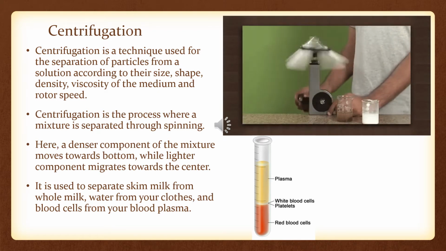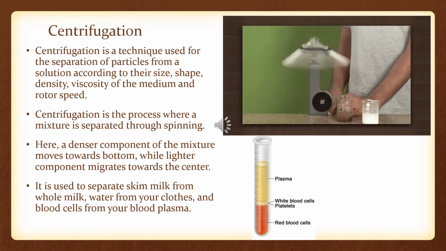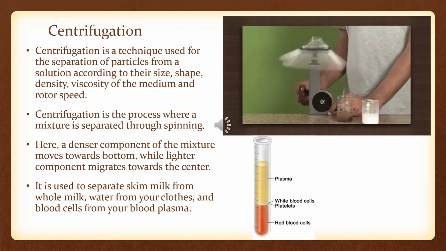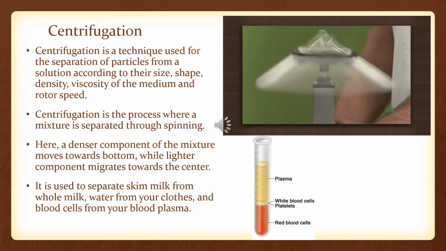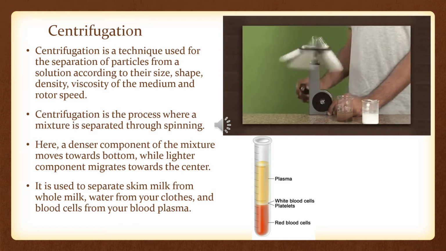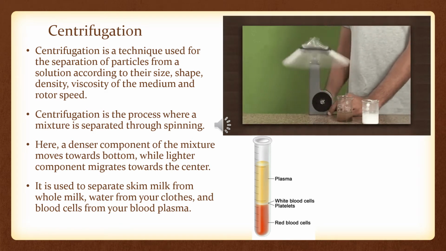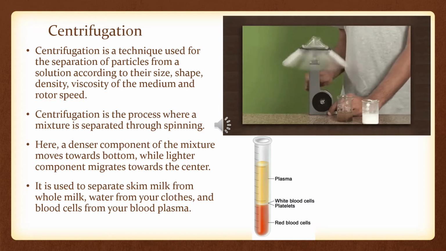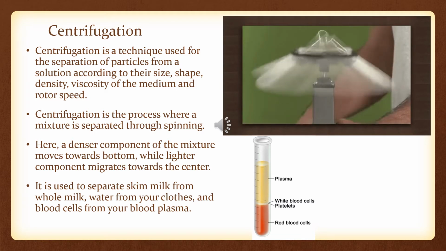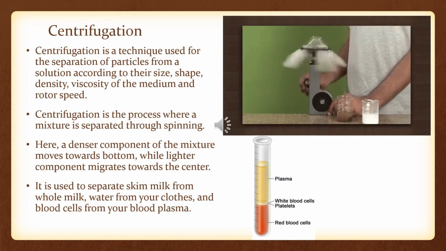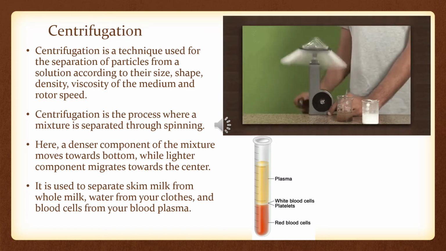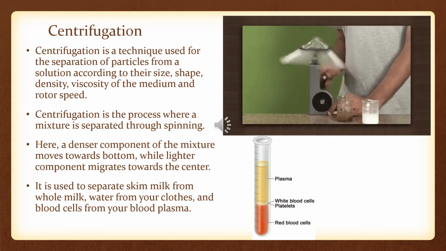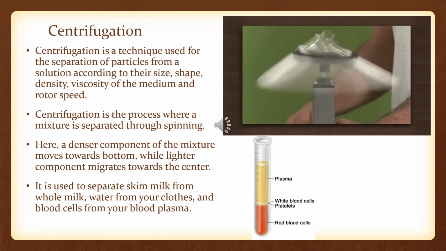Now, because of spinning, what will happen? The denser component of the mixture moves towards the bottom, while the lighter component will move towards the center. This is the example in the test tube. What will happen if blood is centrifuged? Plasma is lighter, so it floats upward. Red blood cells are denser, so they are at the bottom of the test tube. And somewhere in between are the white blood cells, because they are neither denser nor lighter.